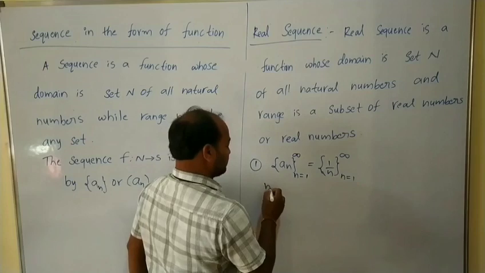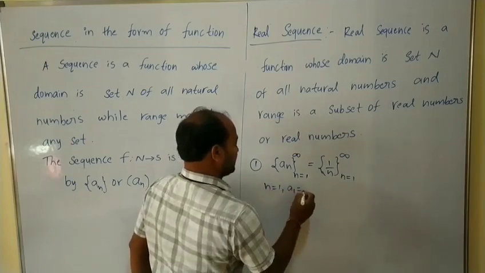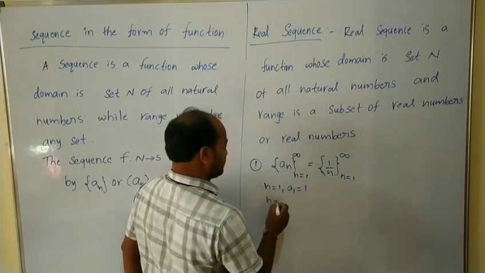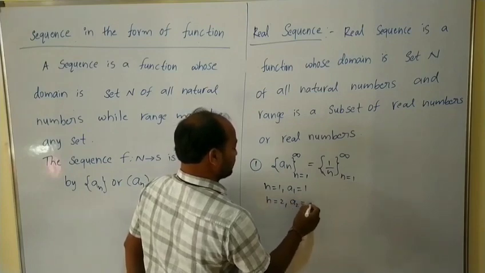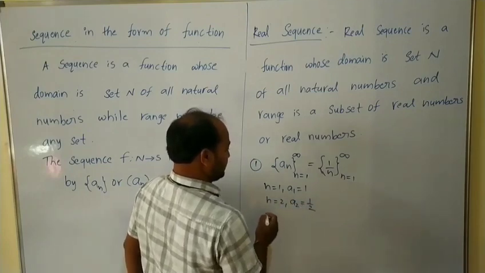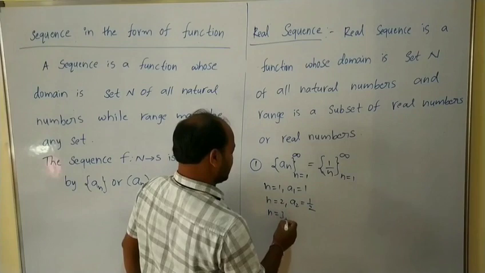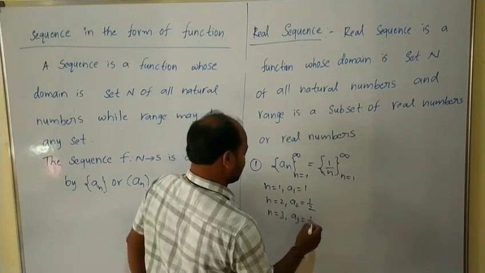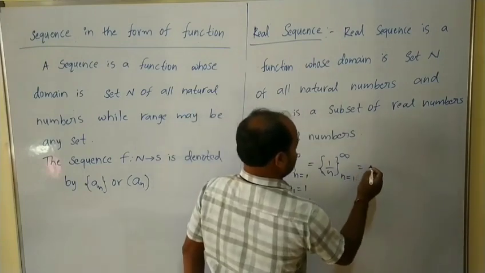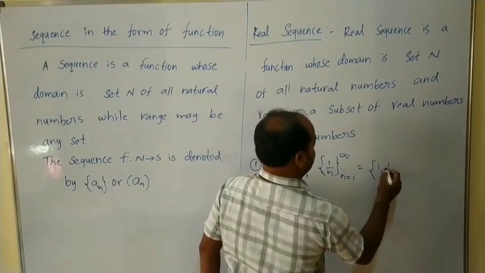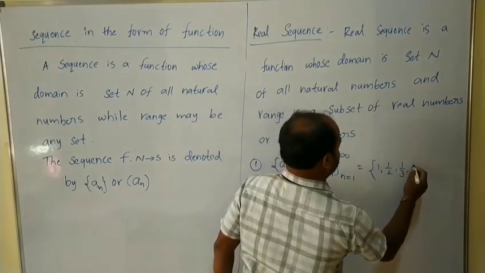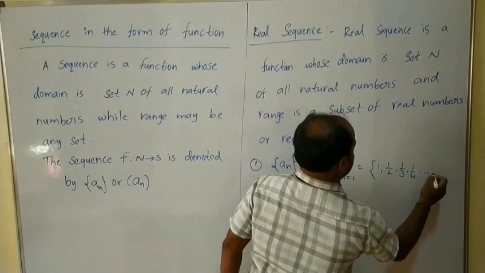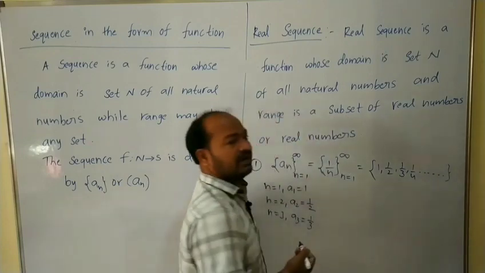For n equals 1, a1 will be 1. For n equals 2, a2 will be 1 by 2. For n equals 3, a3 will be 1 by 3. So the sequence is 1, 1 by 2, 1 by 3, 1 by 4, so on up to infinite values.